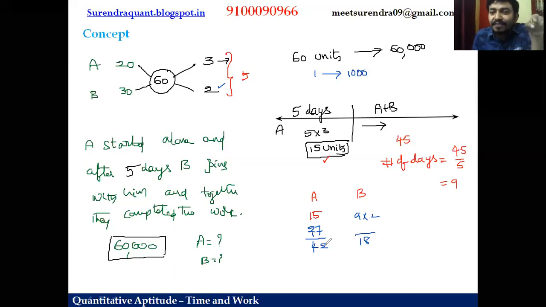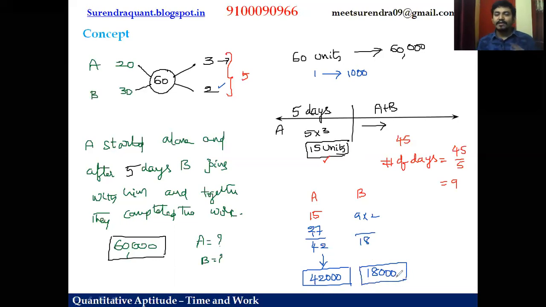But the contribution of A is 42 units. If 1 unit receives 1,000, then 42 units will receive 42,000 for A. What about B, friends? 1 unit is 1,000. For 18 units, his share is 18,000. So this is the best way to work out questions of wages distribution when some people joined in between. And similarly, you can work out if some person left in between.